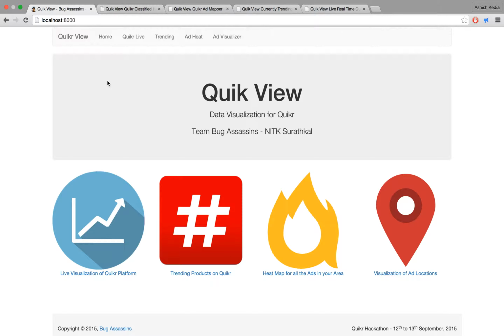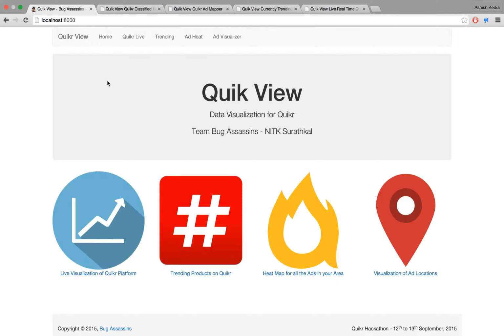This application was developed for the Quicker Hackathon, which was held from 12th to 13th September 2015. The application name, as you can see, is QuickView. It was developed for data visualization as well as data processing for the Quicker ads, and we have used the Quicker APIs provided by them for the visualization purpose as well as the data processing.